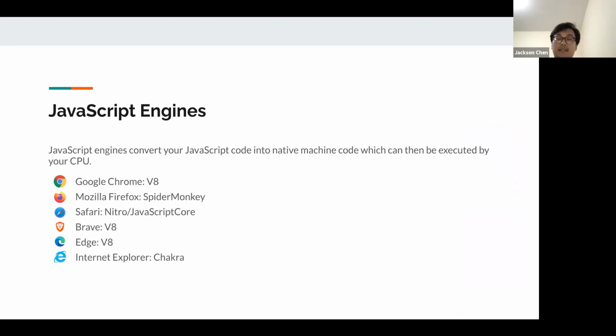So what is a JavaScript engine? What is V8? JavaScript engines allow you to convert your JavaScript code into native machine code, which can then be executed by your computer. These are the popular browsers we have today, minus a few, and you can see what engines they use. Google Chrome uses V8, and so do Brave and the new Edge. Edge Legacy used Chakra and they deprecated that. Safari and Mozilla use their own JavaScript engines.